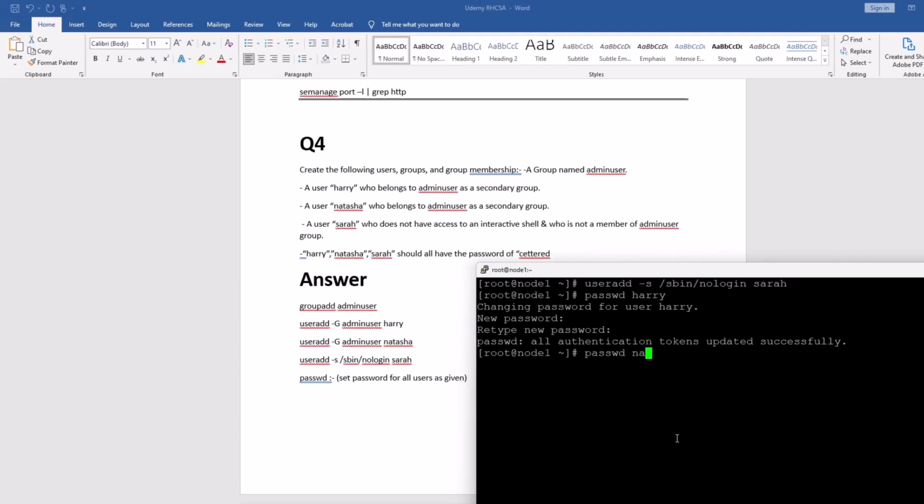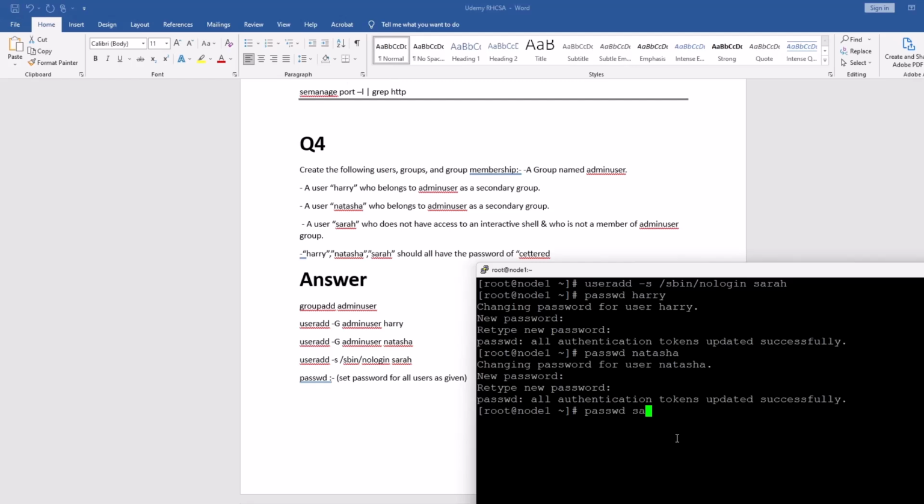So let's repeat it for Natasha. I use shift insert to paste, and the second time I'm going to type it manually, right? So the password is okay, and you have to do the same thing for Sarah. Okay, so this fourth question is completed.